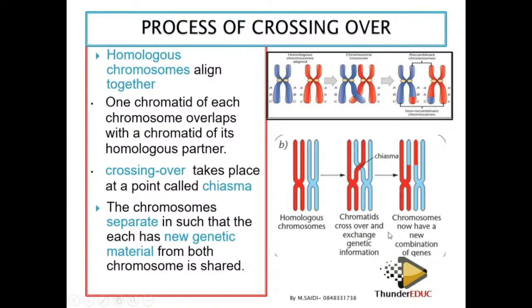So they have the chromatids cross over, and then they exchange the material or the information. And then now the chromosomes have a new combination of the genes.